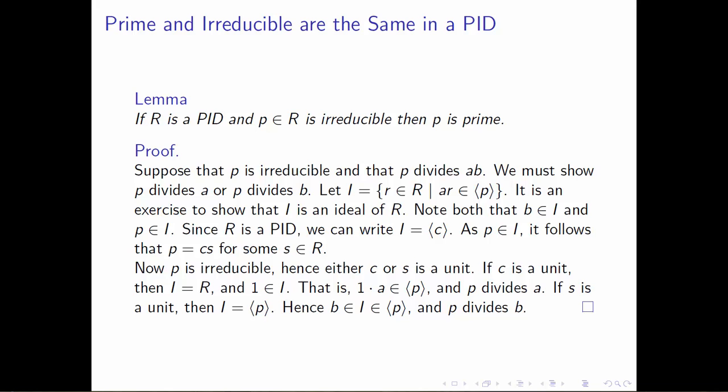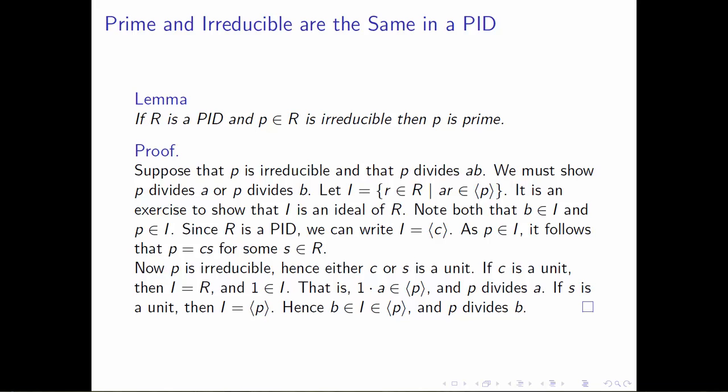Now we have to finally use the fact that P is irreducible. Because P is irreducible, we know that one or the other, either C or S, has to be a unit. In the first case, if C happens to be a unit, then I is the ideal generated by a unit. That means that I is the entire ring. In particular, 1, our unity, belongs to I, and that means that 1 times A belongs to the ideal generated by P, and we conclude from this that P divides A. So that's the first situation, if C is a unit.